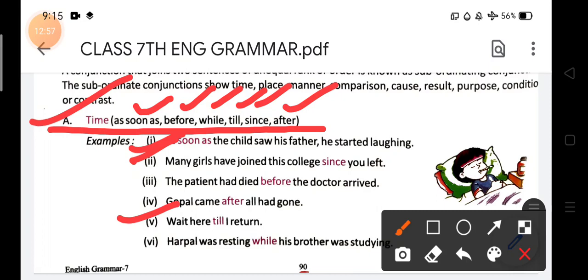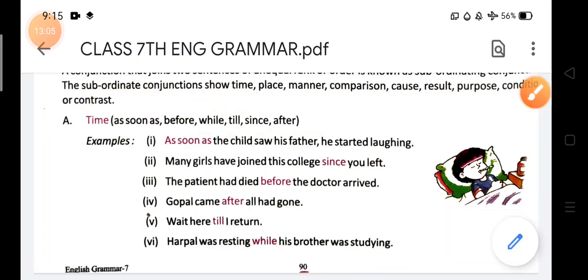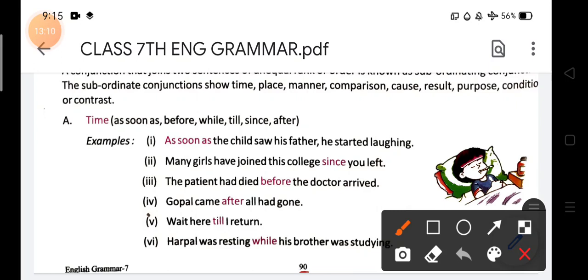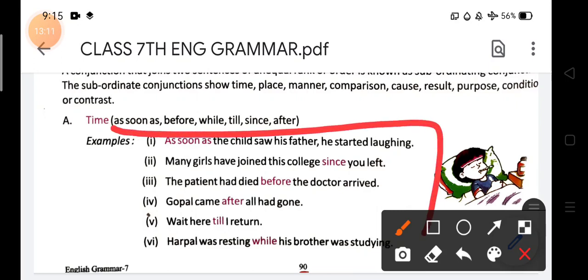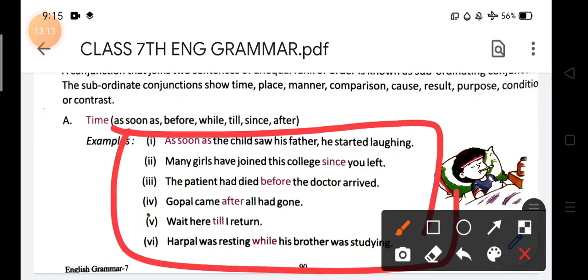So these are the sentences, these are the conditions that tell us that both the sentences are dependent on each other for their meaning. And all these were, you can say, the conjunctions of time. Those conjunctions which show time are subordinating conjunctions. In this way you can understand.